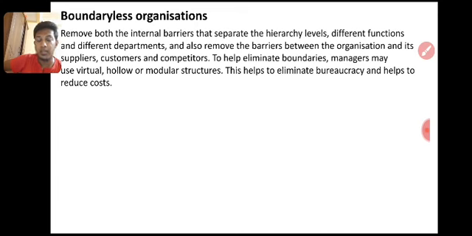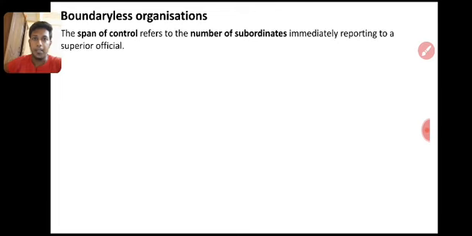In Uber Eats, they don't have control over the Uber taxi drivers. They don't have control over the Uber Eats drivers. Whenever they want, they will open the application, they will switch on the application. Boundaryless. We don't know whether he will work from 9 to 5 or something. If he wants to work, otherwise he just leaves. Based on their work, we will pay money. Good example is Uber Eats and Uber taxis.